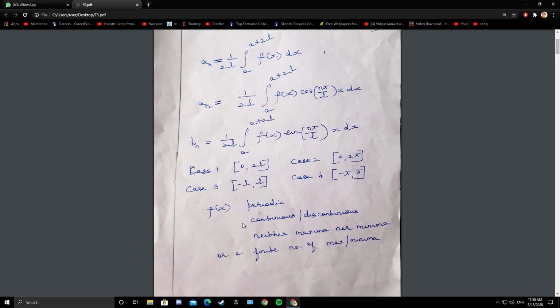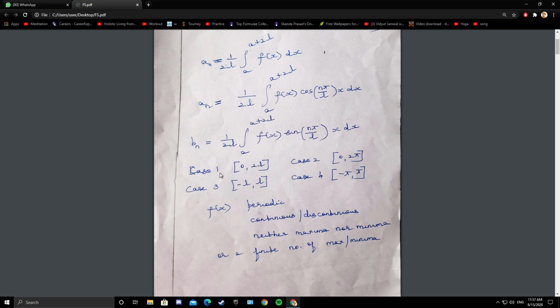So the first condition is periodic, the second condition continuous, or if it is discontinuous it should have a finite number of discontinuities, that is, the points at which it is discontinuous should be finite. It should have either no maxima and minima, or a finite number of maxima and a finite number of minima. First it was told for periodic functions, later it was proved that it is possible even for non-periodic functions. We will discuss that later.